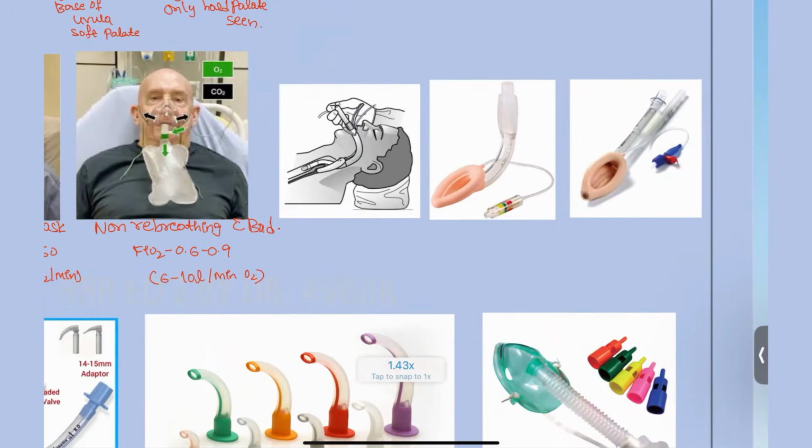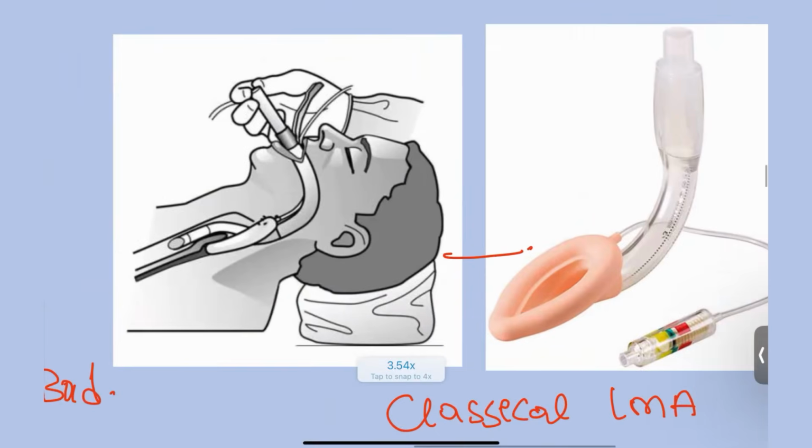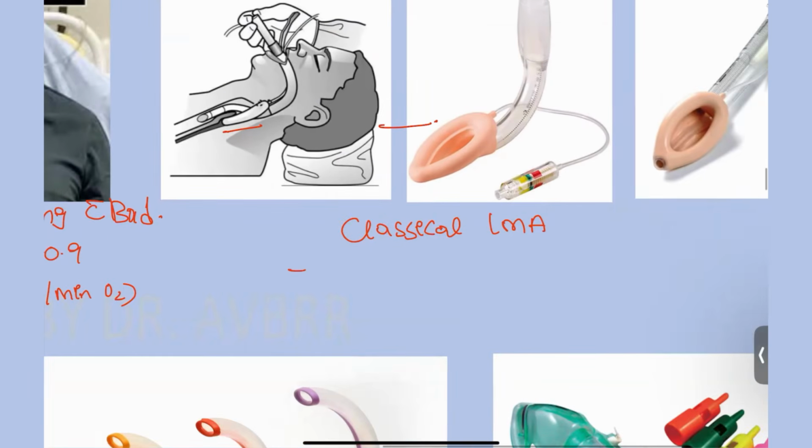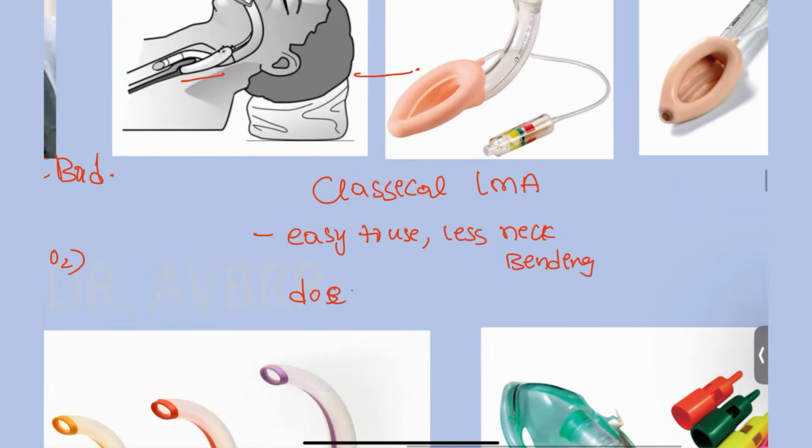Next, this one is the classical laryngeal mask airway, right? This is how we are going to place it. What is the importance of this laryngeal mask? Easy to use and less neck bending is needed. Okay, but this does not prevent the aspiration.